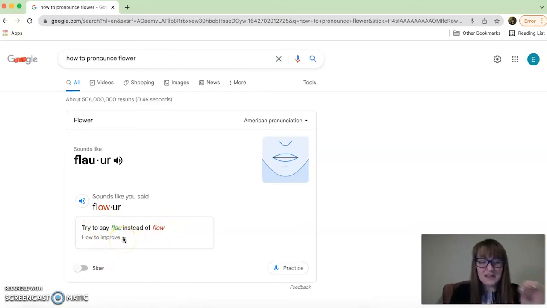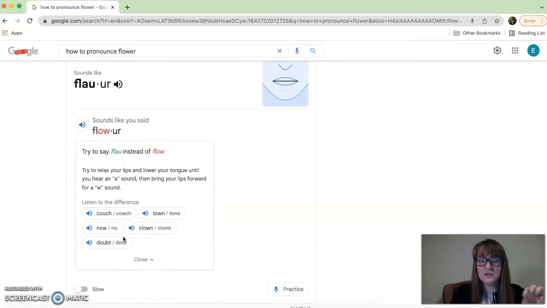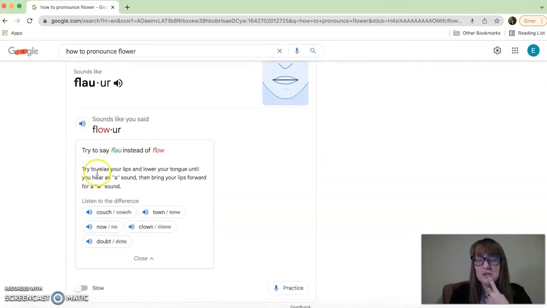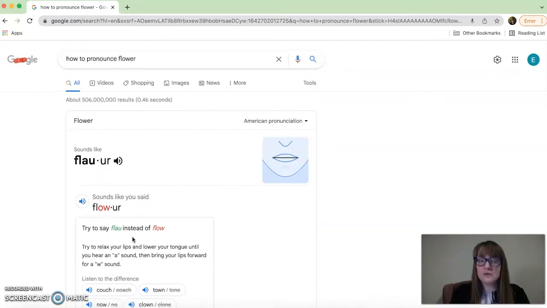Then not only that, it shows you how to improve. It tells you what you should do with your mouth. Relax your lips, lower your tongue until you hear, and then bring your lips forward for the O, for the W, flower. Then it will give you different words to practice with. This is amazing. So if you need to learn how to pronounce something, this is a great way to do it.